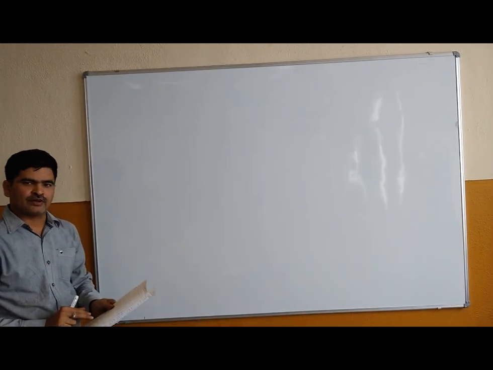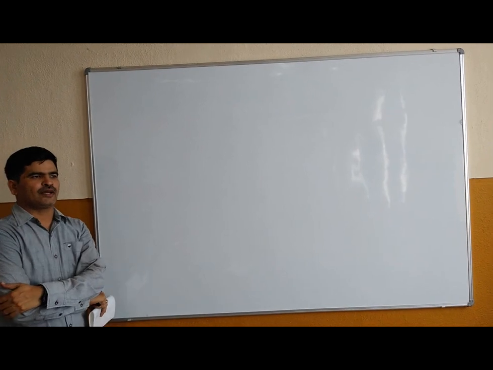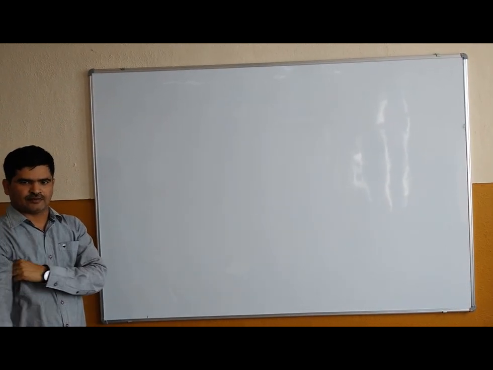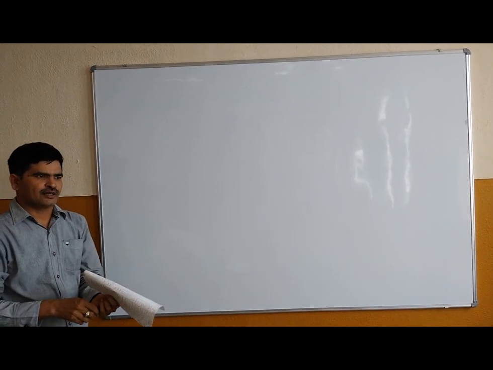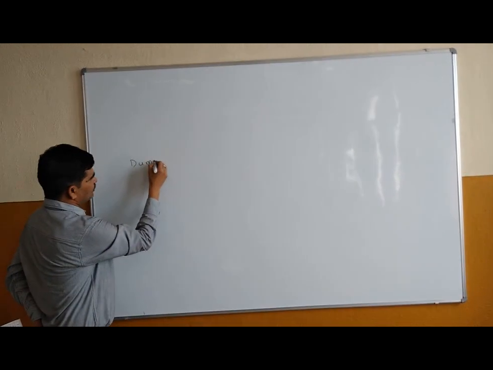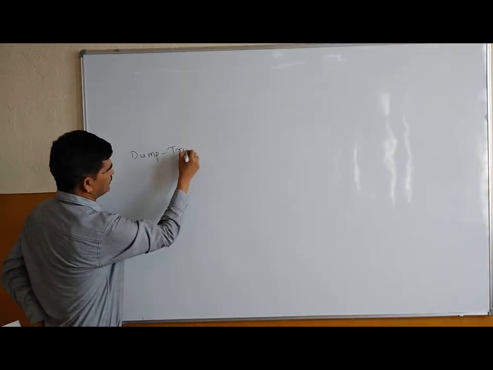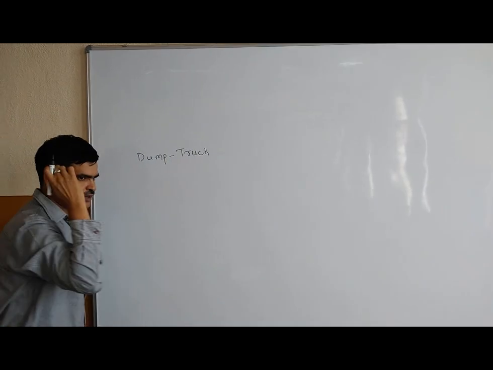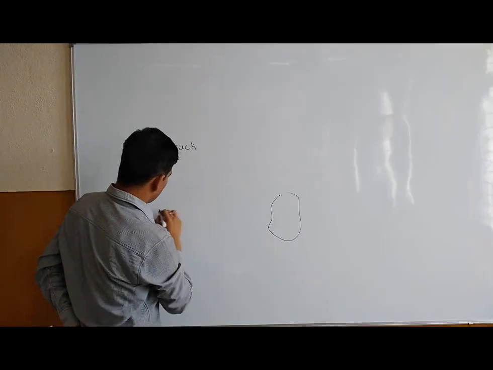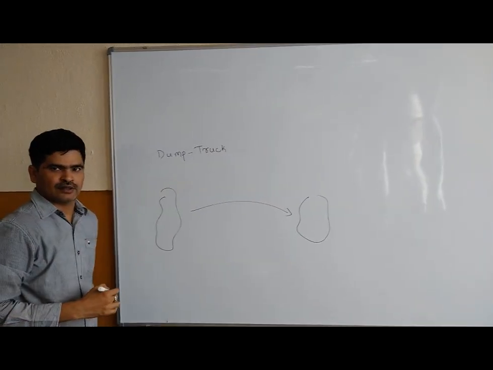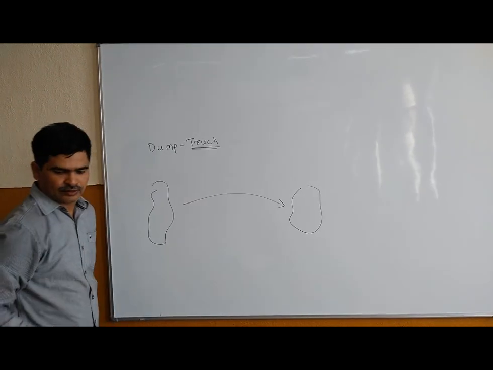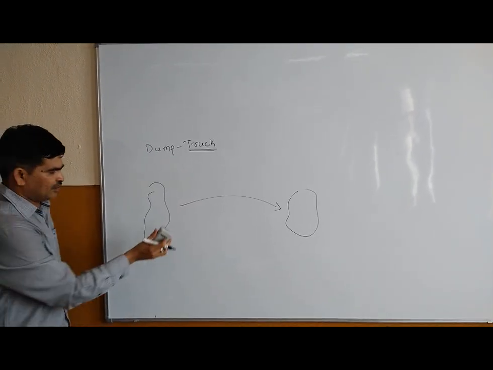Dear students, today we are going to discuss how to apply the ESBPA algorithm on a double channel queueing system. This is something called the dump truck problem, where you use a certain number of trucks to shift coal from one place to another place. You are moving it using that number of trucks, and that is why it is called the dump truck problem.